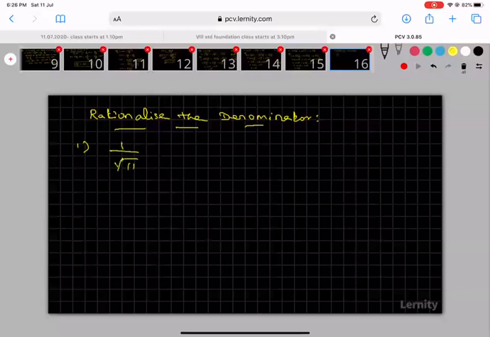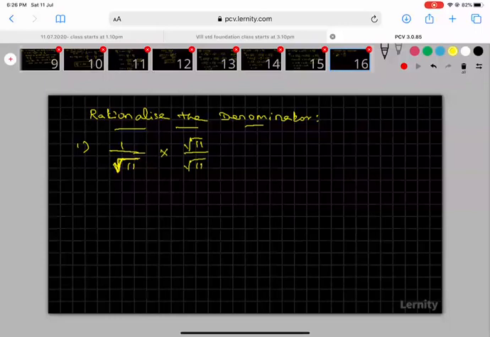Rationalizing the denominator means that here the denominator is an irrational number, root 11. So I want to make this root 11 rational. That means I want to remove the root. So what I do is multiply by the same root 11 over root 11.